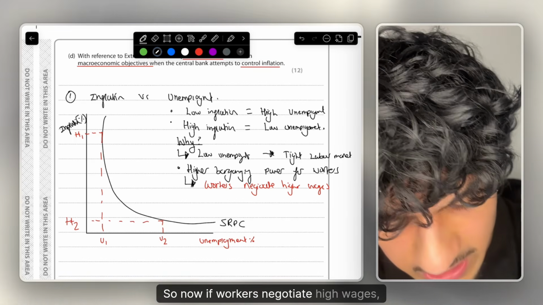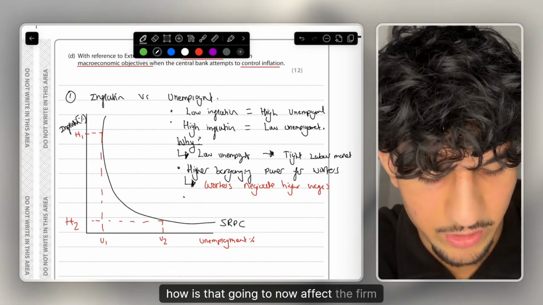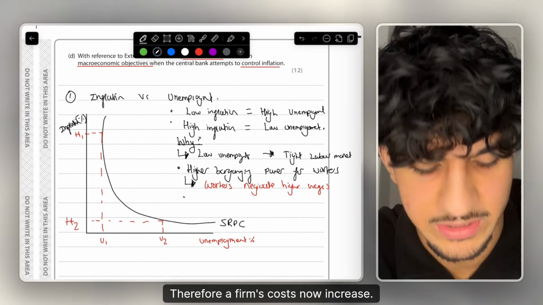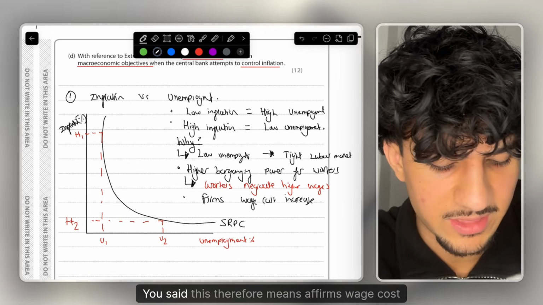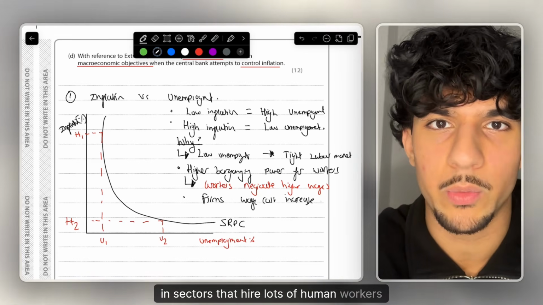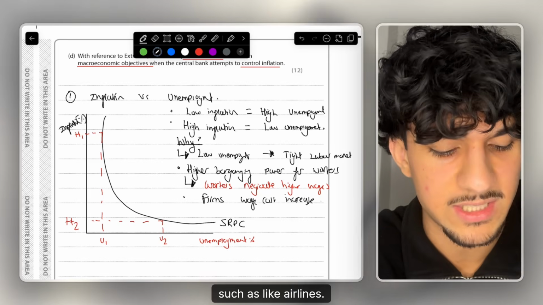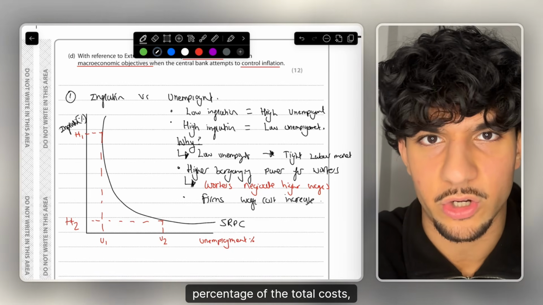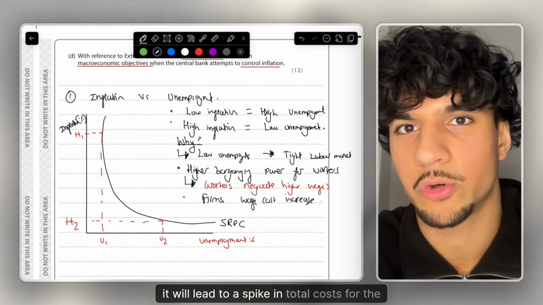So now, if workers negotiate higher wages, how is that going to affect the firm? Of course, wages are a cost for a firm, therefore a firm's costs now increase. And you can add even more detail into that. So you can say this therefore means a firm's wage costs increase in sectors that hire lots of human workers, such as airlines. This will therefore mean, as wages are a large percentage of their total costs, it will lead to a spike in total costs for the firm.